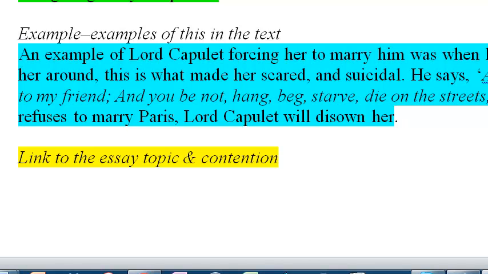So please stop the recording and now do that, and I'll come back and put the recording on again once you've coded your text. Don't worry if you have green and then blue and green and blue, that's fine. Just make sure that you've highlighted the explanations and the examples in green and then blue.